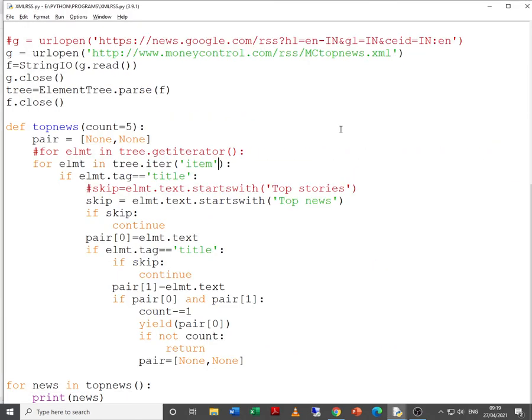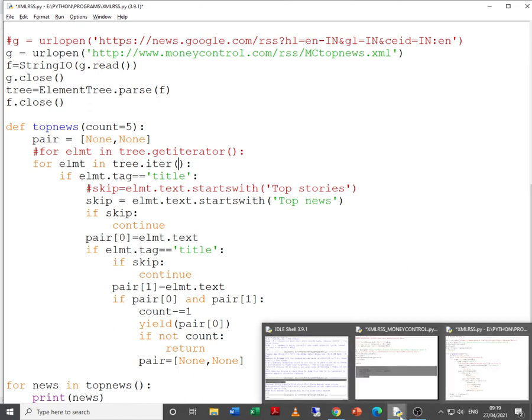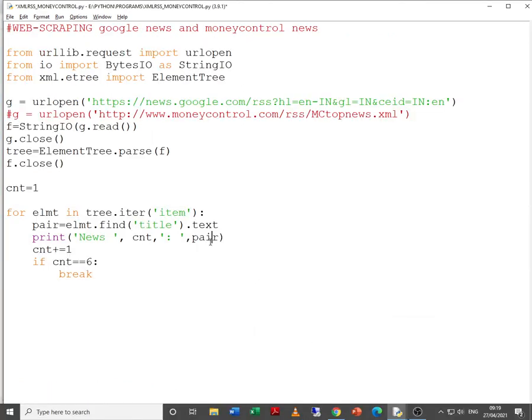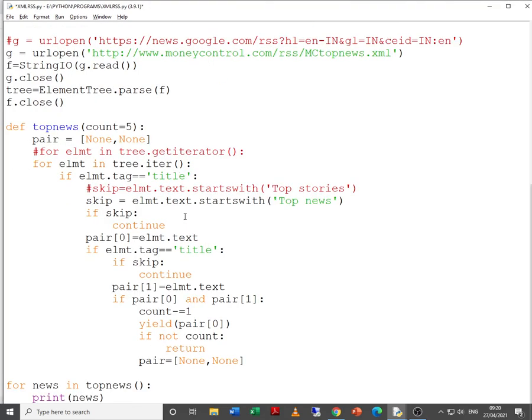Sorry, it is not able to find the item tag over here. So just try to observe the other part of the code. For element in tree.iter item, fine, it was able to find. Then why are we not getting it over here?